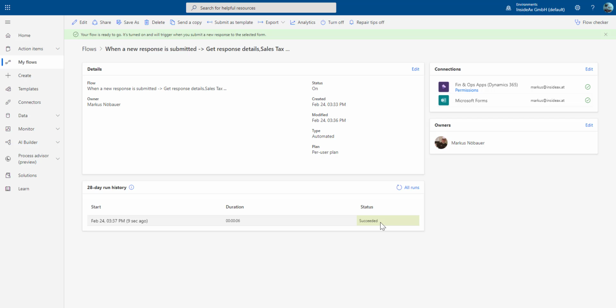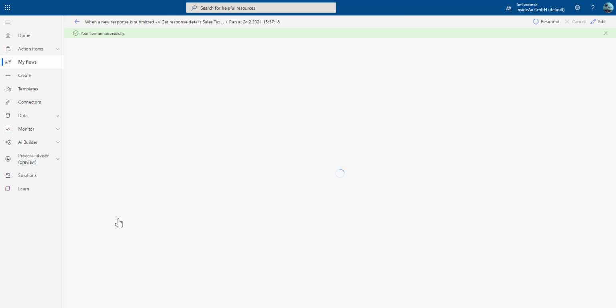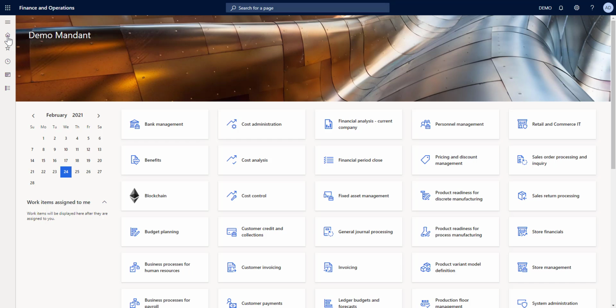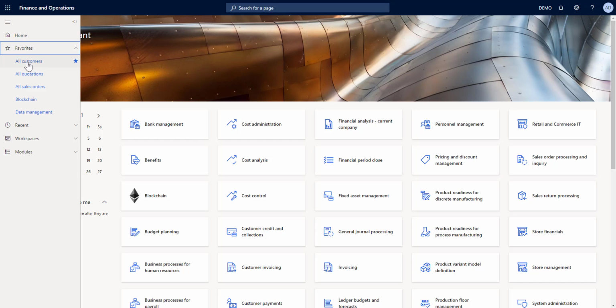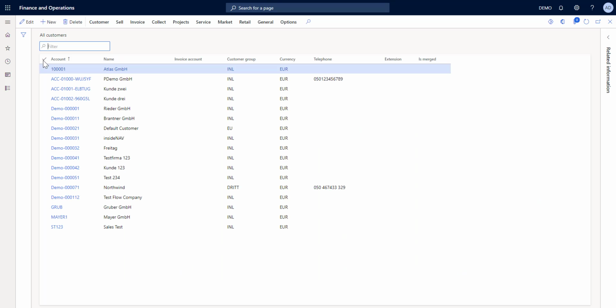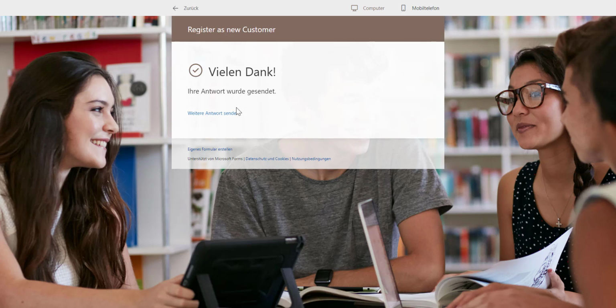So it says succeeded, and we can have a look at the details here to see what happened. So all these steps have been processed, and when we go to our Dynamics 365 implementation and to all customers, we see here the test flow company is a domestic company.